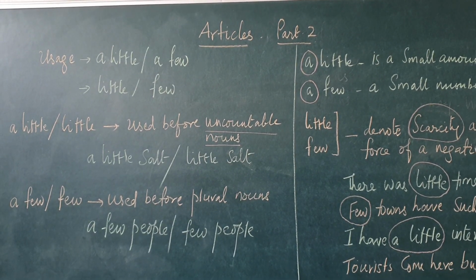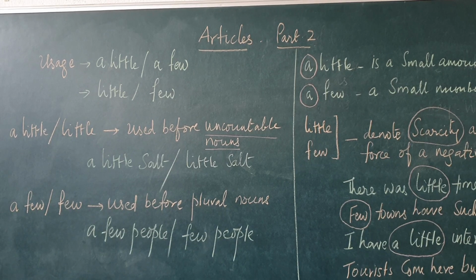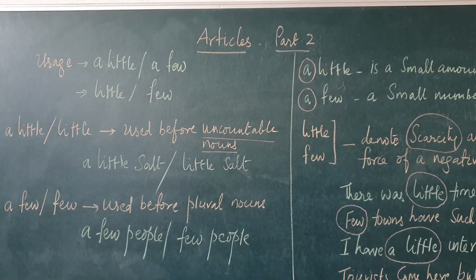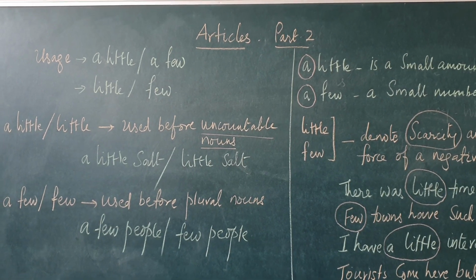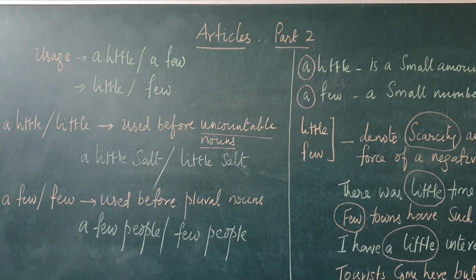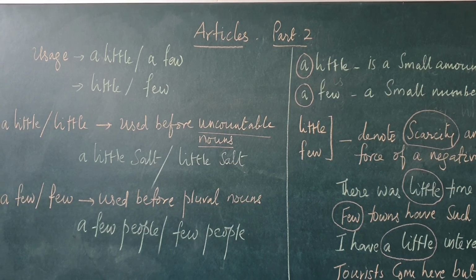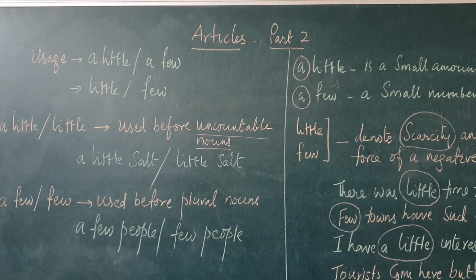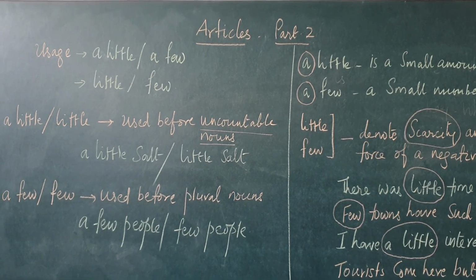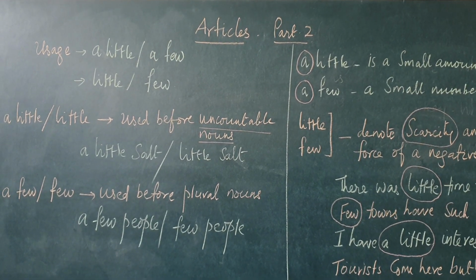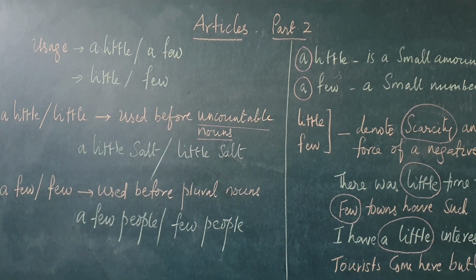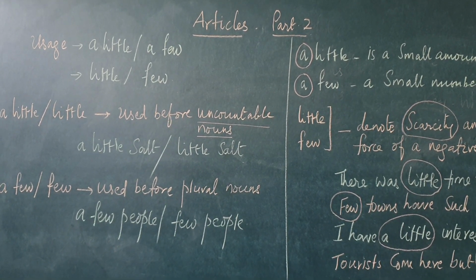Only a few children like mathematics, meaning that some number of students like the subject. Maybe 12 children are there in the class, and 2 may be liking mathematics. If you say only few children like mathematics in this class, it means almost none of the students in the class like mathematics.